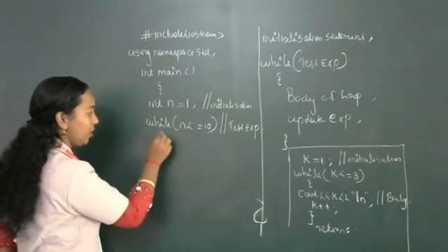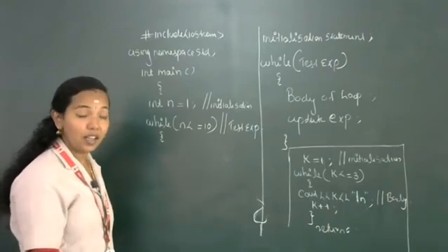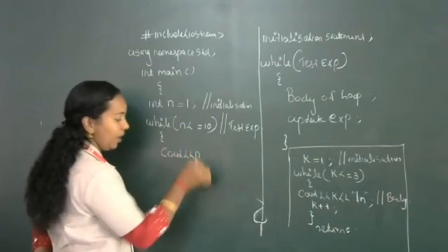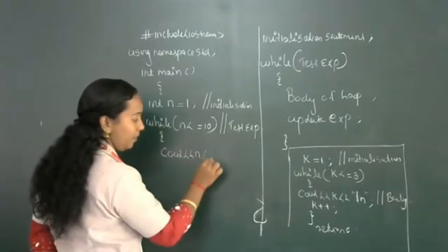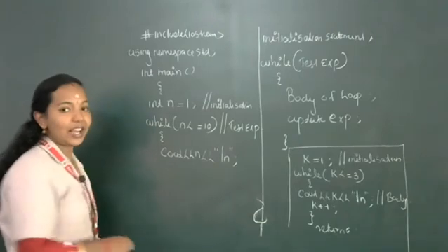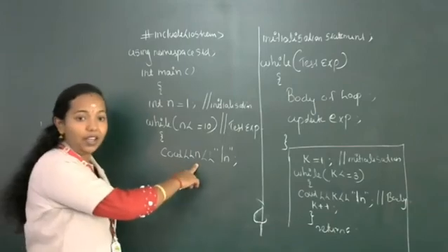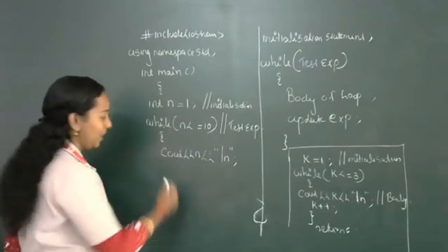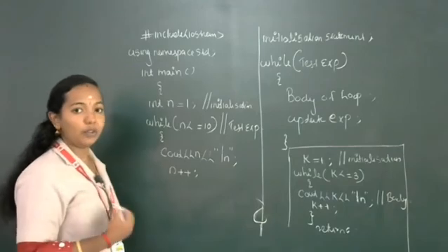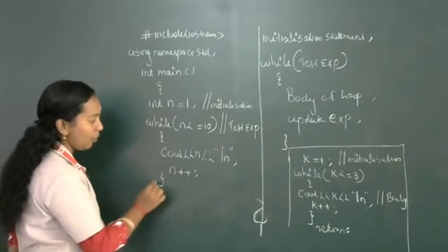Then after that I am going to write the body of the loop. What are we executing in the body? We are printing the numbers. To print the number present in variable n, we write cout n. The next number should be on the next line, so I am using \n. \n is an escape sequence; immediately after printing n, it will go to the next line. Then we update with n++, incrementing n. After printing 1, it changes to 2. So the body of the loop is over.